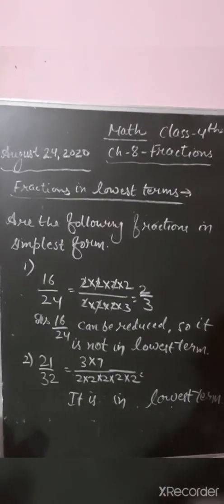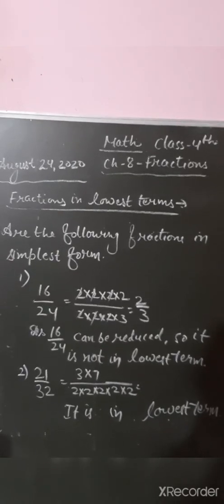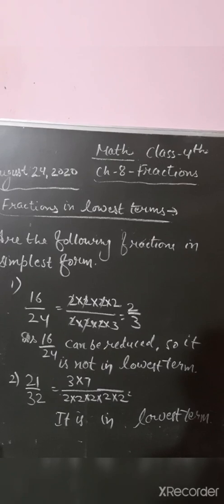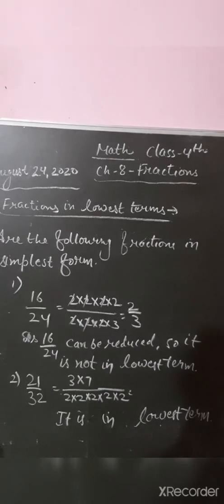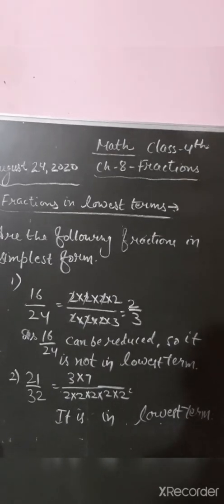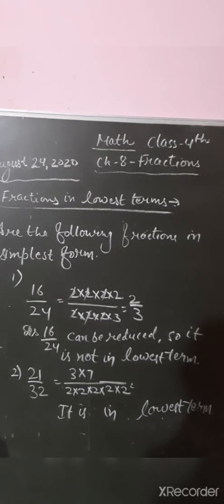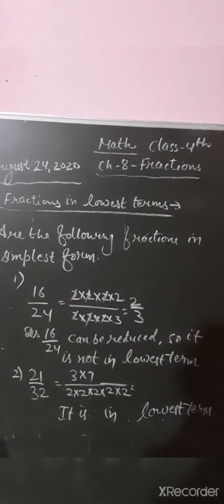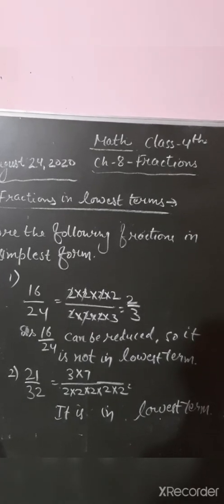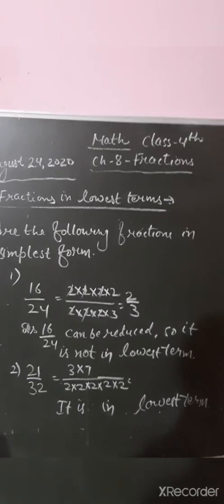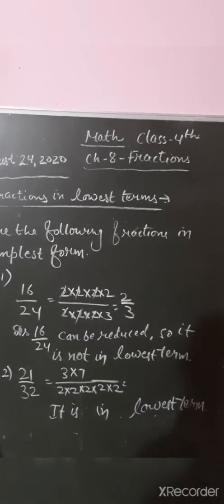Next is 21 upon 32. You have to check whether this fraction is in lowest term or not. I have calculated the factors: 21 is 3 multiplied by 7, and 32 is 2 multiplied by 2 multiplied by 2 multiplied by 2 multiplied by 2. Now you cannot cancel any number in the numerator as well as the denominator place. So it cannot be reduced. It means it is itself in lowest term.